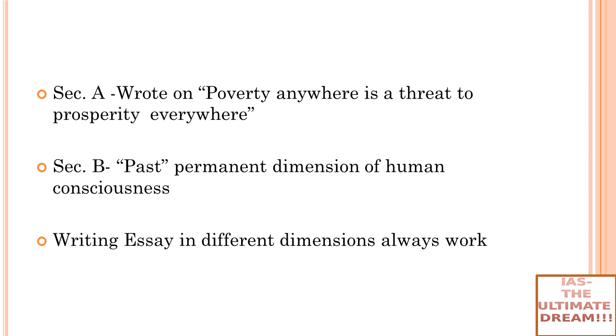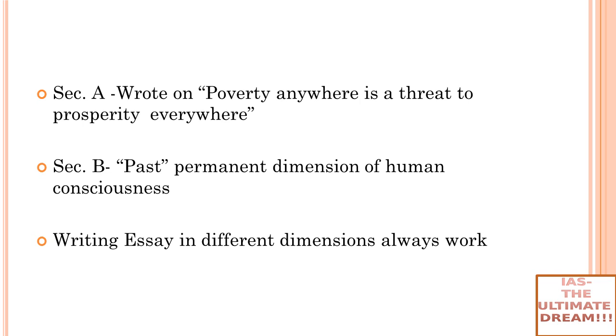Now we will come to section B part, which was more tricky because again all the questions in section B part were very tricky. So I wrote on 'Past is a permanent dimension of human consciousness and values.' Now in this essay it was very difficult to create dimensions. How will you create dimensions? Because in the question only they have given dimensions. So what I have done: how past is a permanent political dimension of human consciousness, how past is a permanent social dimension, how past is a permanent environmental dimension, right?